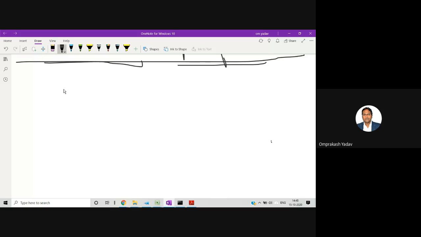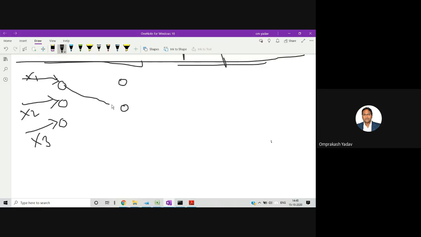Suppose I'm having this as my input layer. Let's say here I am having two output layer neurons. To this one I am giving x1, to this one I am giving x2, and to this one I am giving x3. Now from these we will give to this output and this one also. Let's say this is y1 and this is y2.